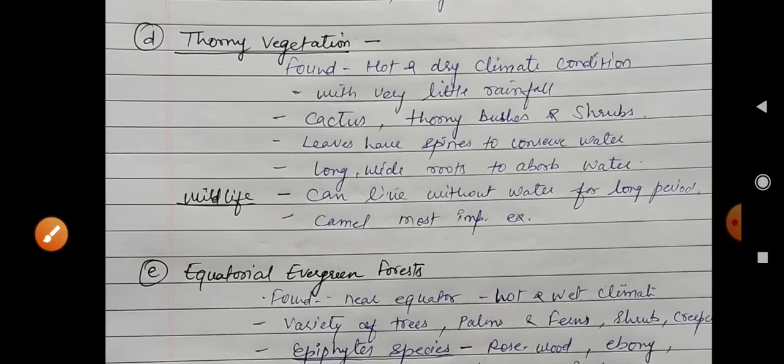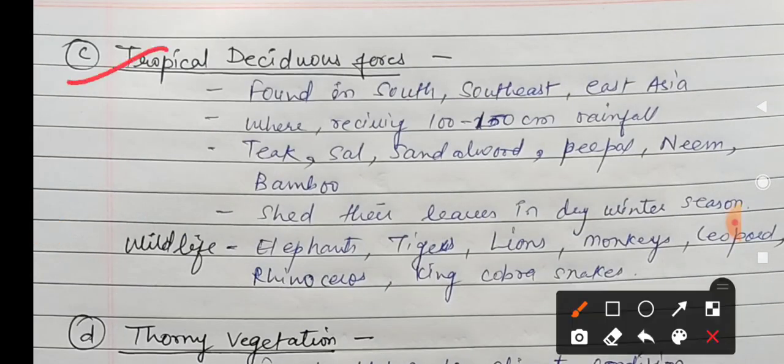Then the next one is the tropical deciduous forest. There are two terms, deciduous and evergreen, so you have to understand them. Deciduous means the trees shed their leaves in a particular season. In Hindi it is called patjhad ka mosam. And evergreens do not shed their leaves at a particular time period throughout the year. That's why they are called evergreen.